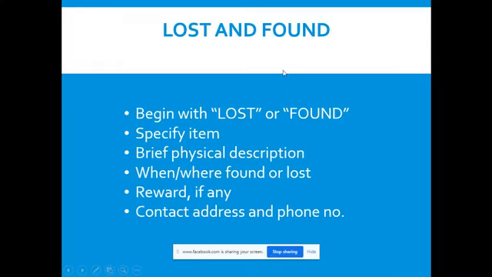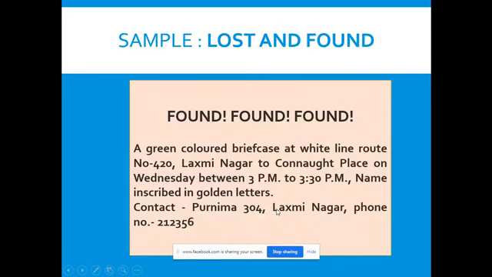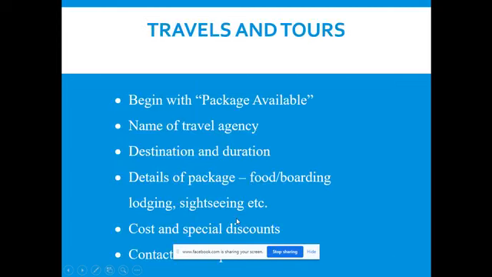So, lost and found. Begin with lost or found. I was telling you: brief physical description, when and where found or lost, reward, and contact address and phone number. So yes, very specific. What is found? A green colored briefcase, white line route, from where it was found, when it was found, and what is written there, and where to contact to take it back.